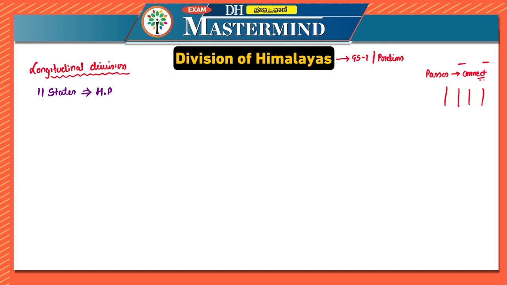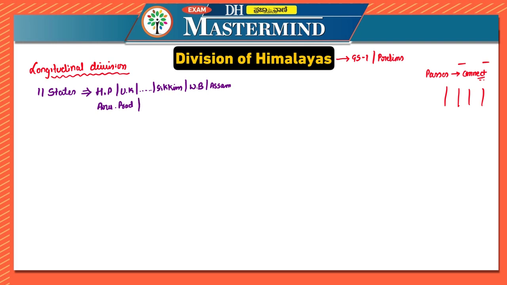First is Himachal Pradesh. Then you have Uttarakhand. After Himachal Pradesh and Uttarakhand, there is Nepal. And after that, you have Sikkim. Here we are discussing Indian states, correct? And a small part of West Bengal also touches the Himalayas. And then you have Assam.